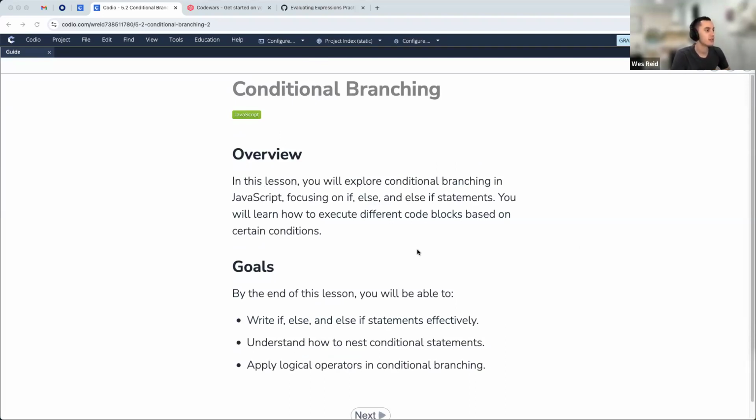So the plan for today, we're going to explore conditional branching in JavaScript, focusing on if, else, and else if statements. We're also going to learn about switch statements as well, and the concept of truthiness and falsiness. We're hoping by the end, you're going to be able to write if, else, and else if statements effectively, understand how to nest those kinds of conditional statements, and apply logical operators within conditional branching.